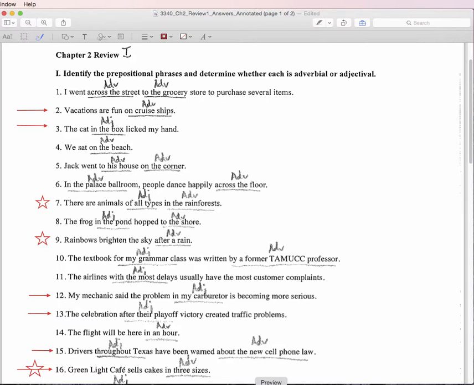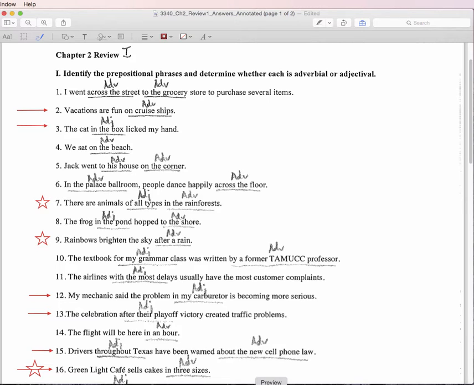13, well, which celebration? The one after their victory. 15, which drivers? Are we talking about the drivers in Alabama, in the Southeast? No, we're talking about the drivers throughout Texas. So that is adjectival. 16 is an interesting sentence, perhaps my favorite on this handout.